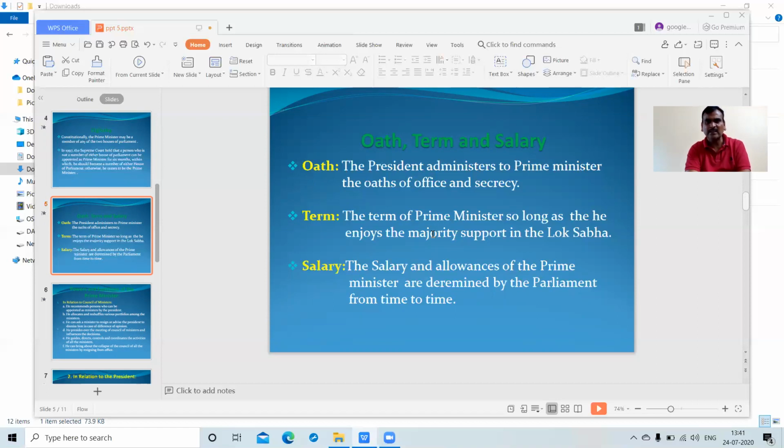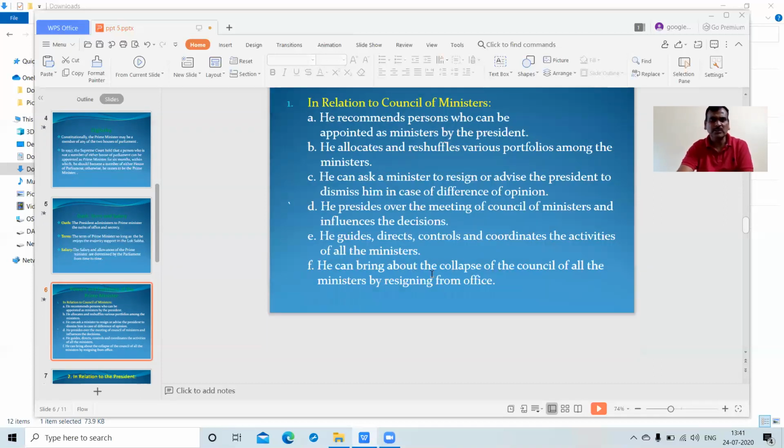So normally, among the 545, 272 plus 1, so 273 seats will get a party, either a single party or a coalition party system. That party will run the government. This is mentioned in the Constitution.